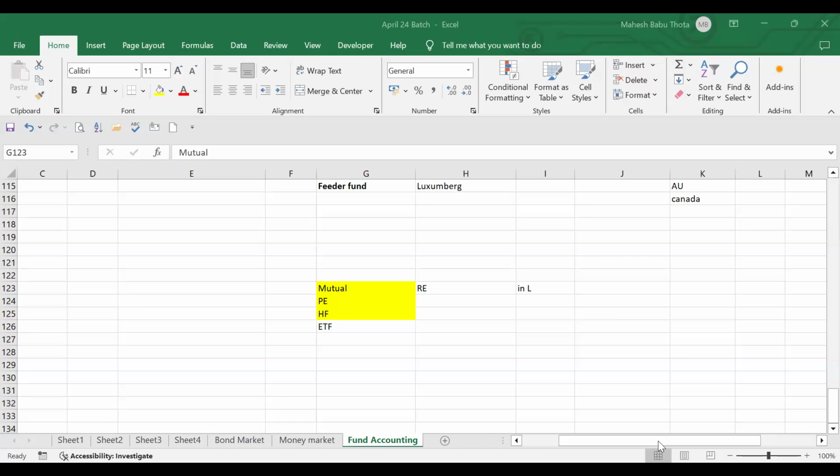What is the next level of risk? They will invest in derivatives. They will invest in some projects. They will invest in venture capitalists. These kinds of investment strategies they'll choose. So risk is high, return is also very high. But compliances and regulations will be less in the case of private equity and hedge funds.